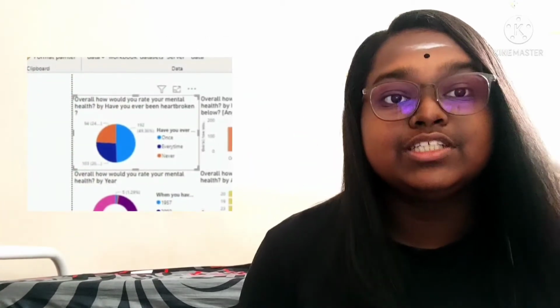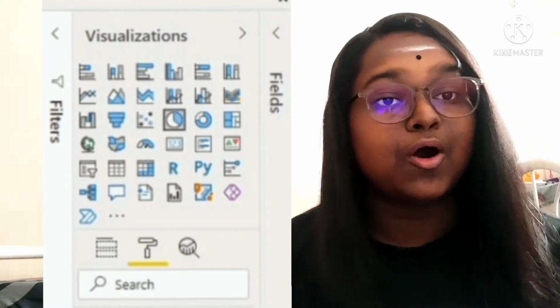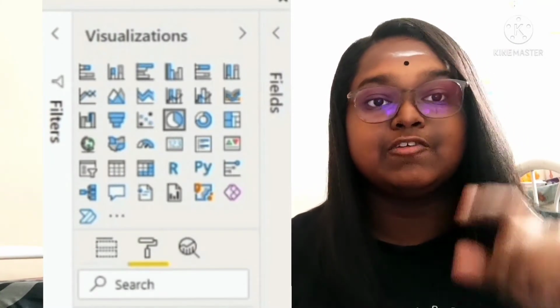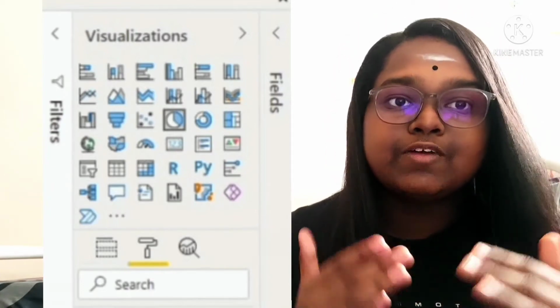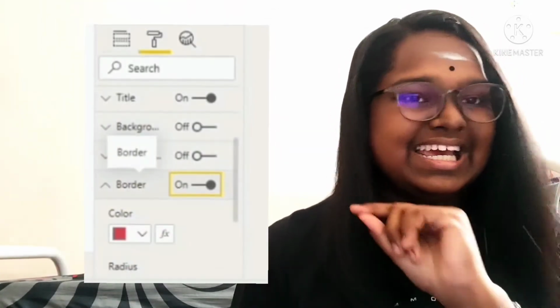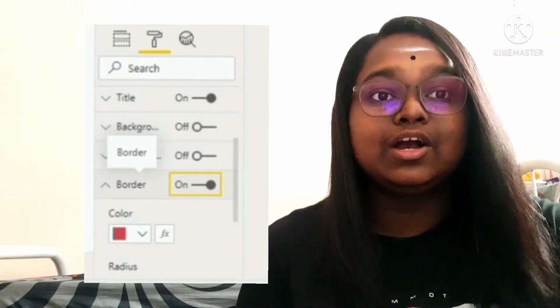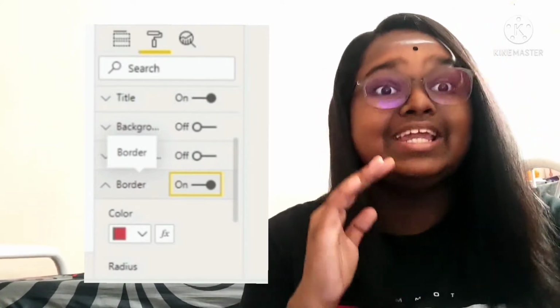To create a border, click the first pie chart that we have created. On your right hand side there will be the visualization option, below which you will have a format tool, symbolized like a painting tool. Below it there will be dropdowns, which include show border. Click the border option and the button, which will be off, so you should turn the button on, and you can also see there will be a border in black color. It's your choice if you want to change the color. Below it you have a color option to change the color.